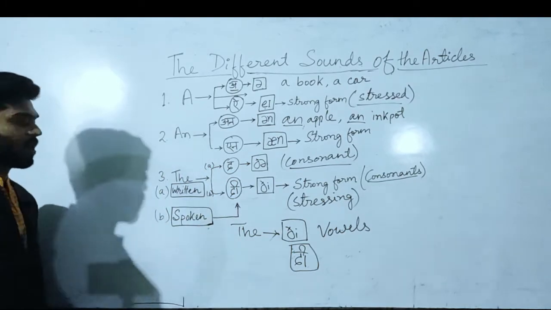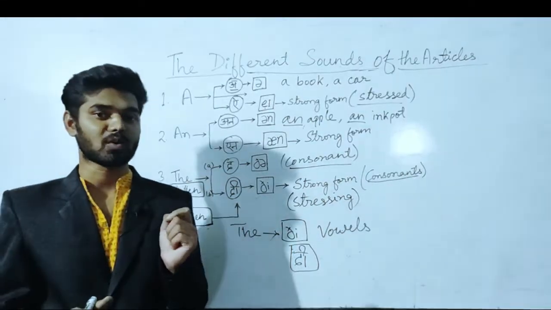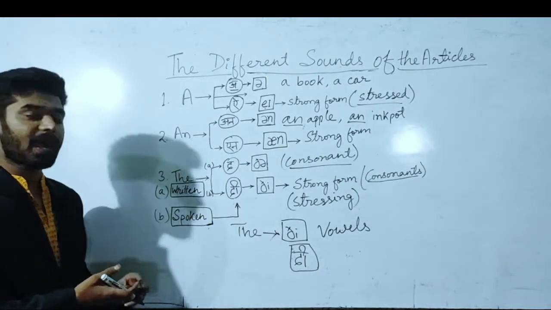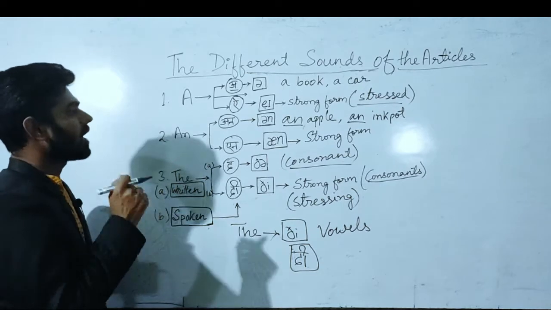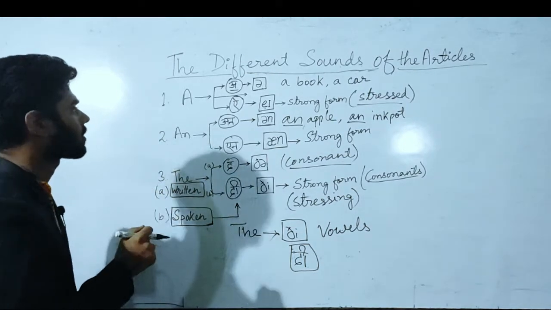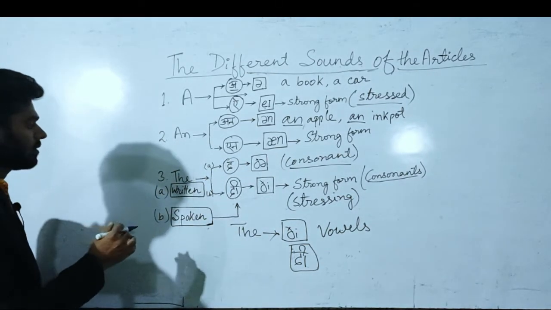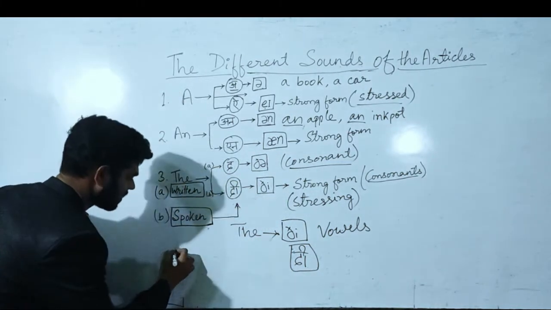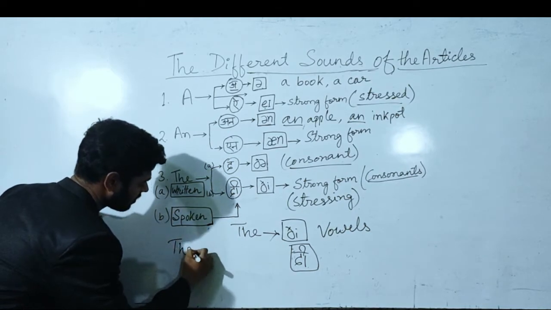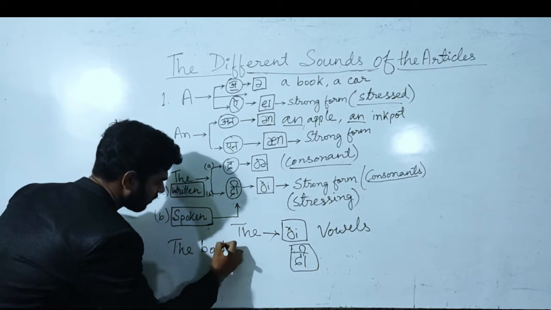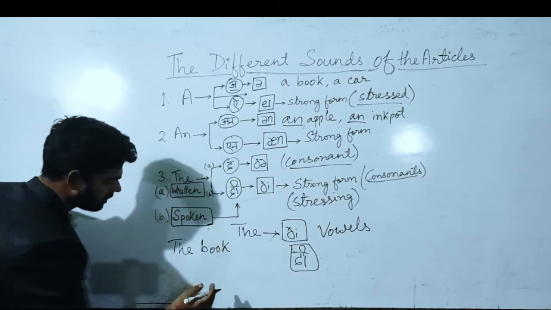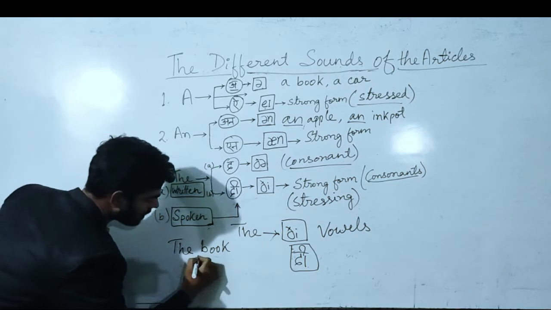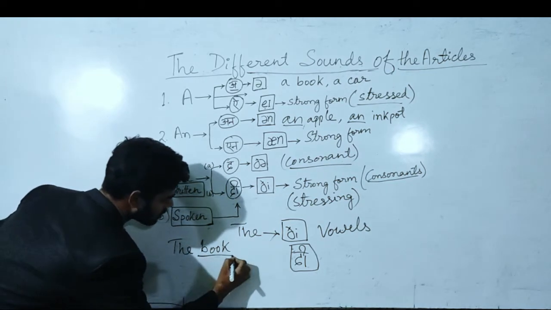In spoken English there are 4 articles, but while writing, we write only 3. The, a, an. Okay? A, an, the, and the. Let's see some examples with the and the. If I write the book, now this one I have written with a consonant sound.